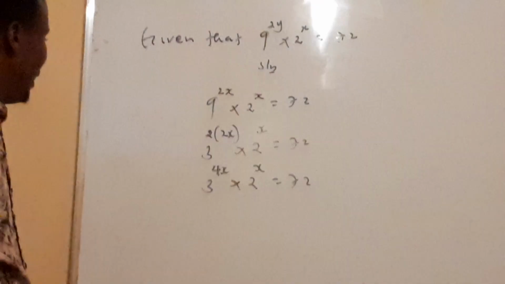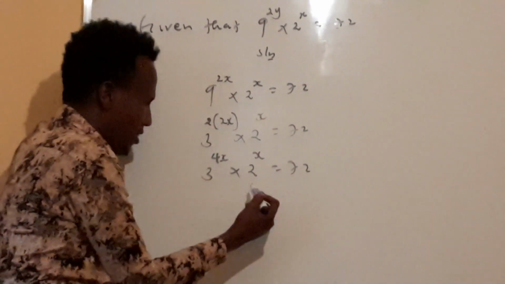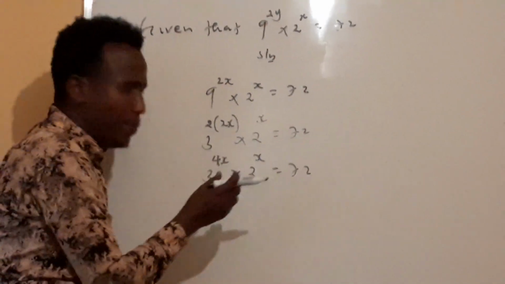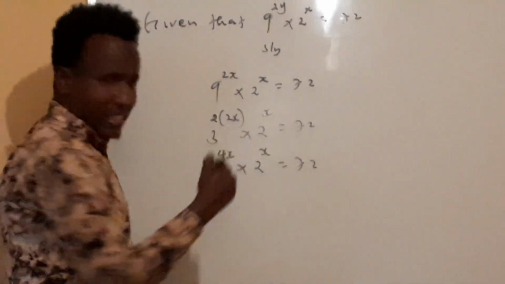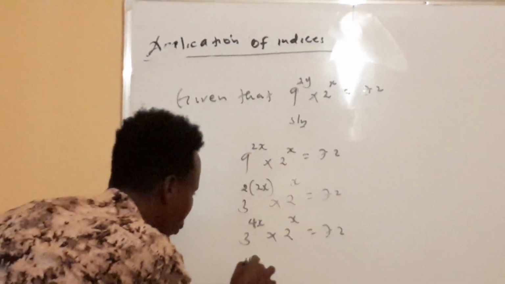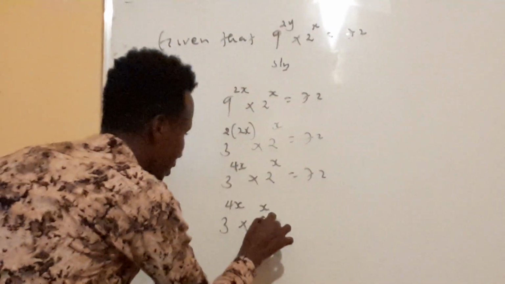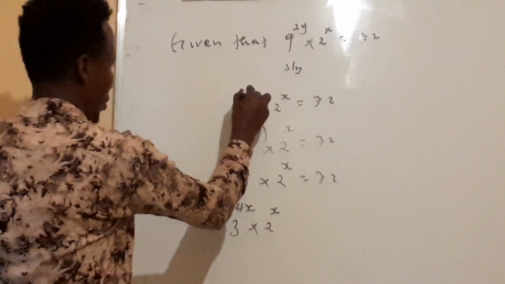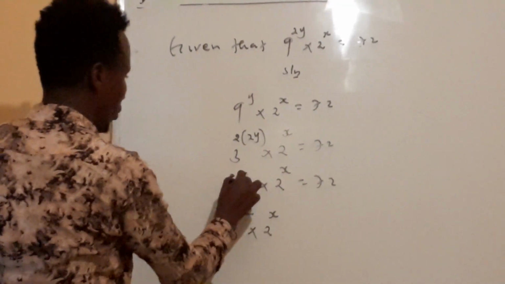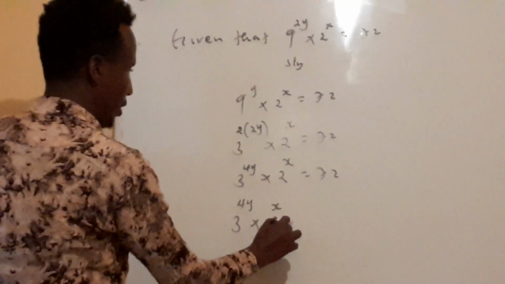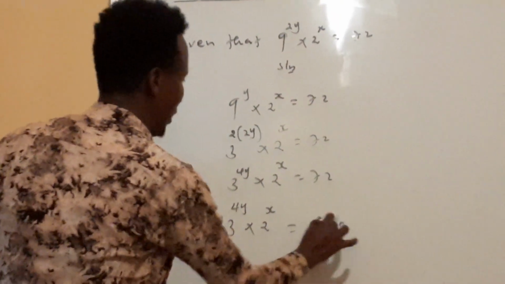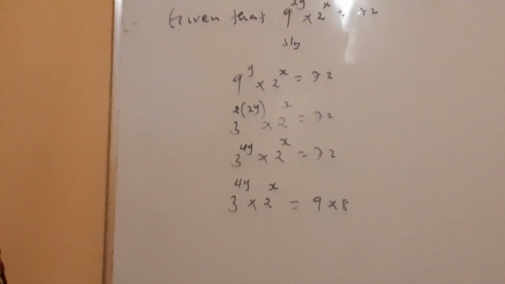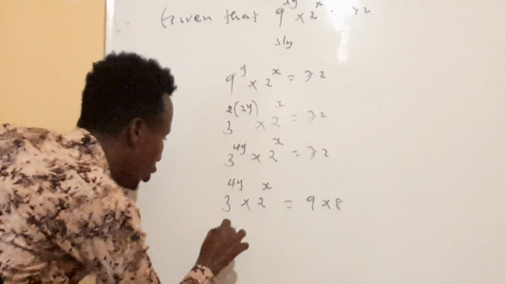A composite number. Okay, can I get 2 numbers, one of them base 3 and the other one base 2 from this one? 72 comes from here: 9 times 8, don't forget. So 9 can give you a base of 3 and 8 can give you a base of what? 2. So what you're going to do is 3 power 4y times 2 power x. Sorry, this is y, I apologize. This will be 4y. Is equal to 9 times 8. Now, we can say 3 power 4y is equal to what?